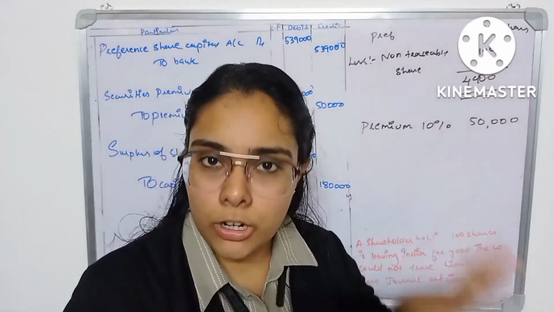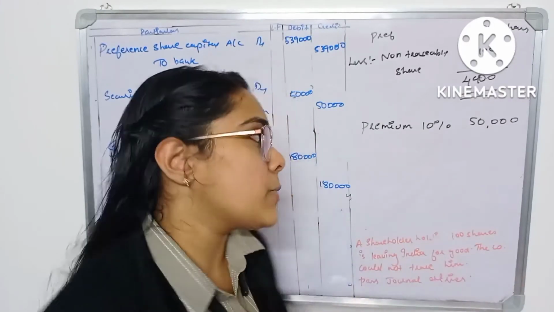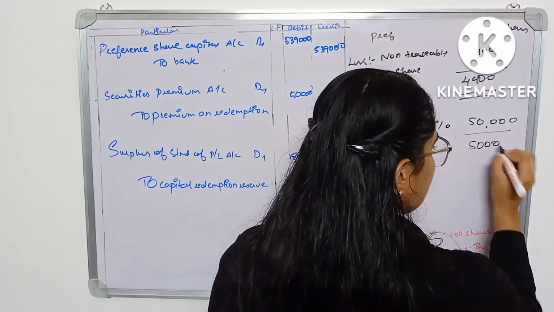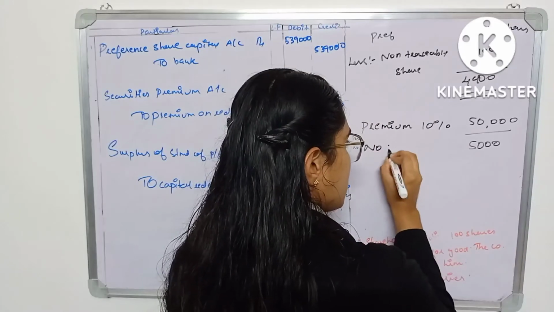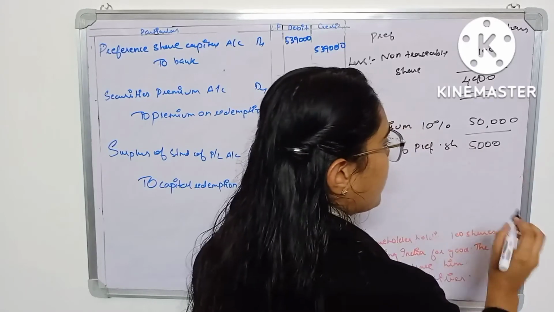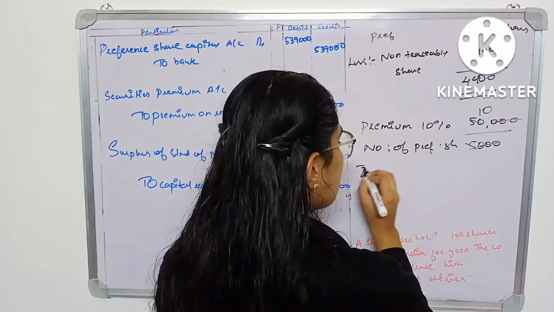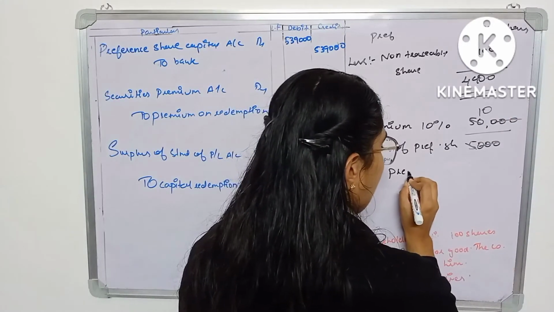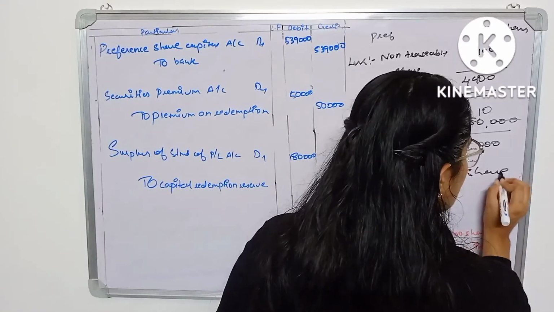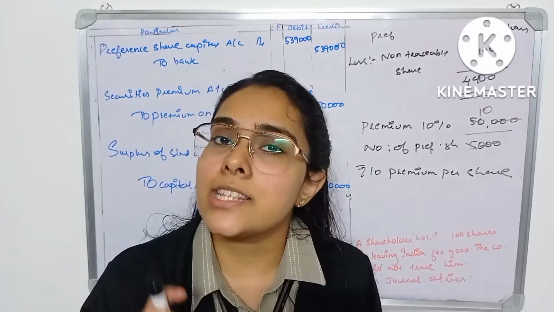You have to take the totality, because you are going to calculate the amount of premium due per share. So this divided by the number of preference shares, 5,000, you will get how much? 10 rupees premium per share.